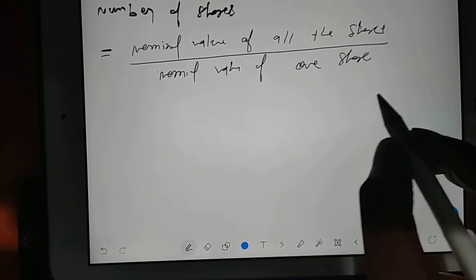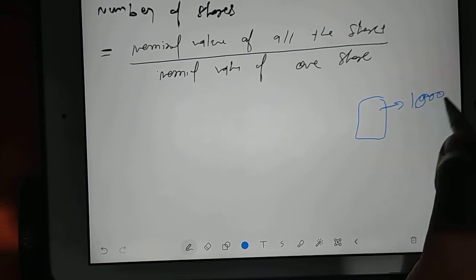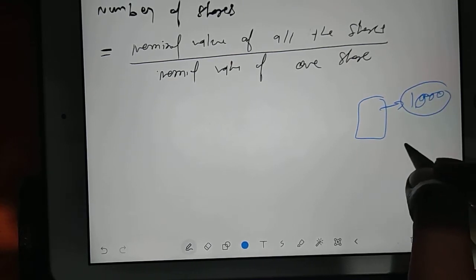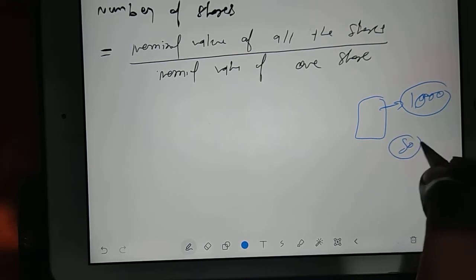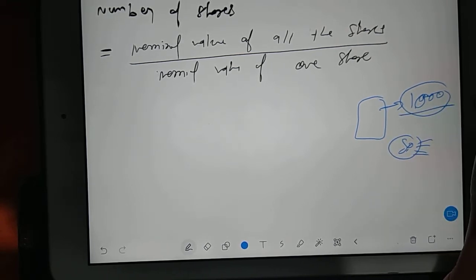Means if you have total money as 10,000 and one share is of 50 rupees, then how many shares will you be having? So 10,000 divided by 50, you'll be having number of shares.